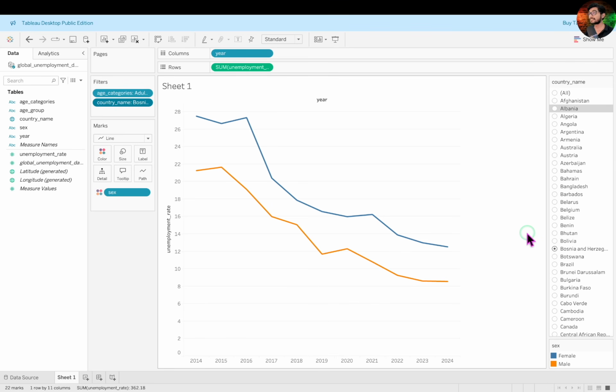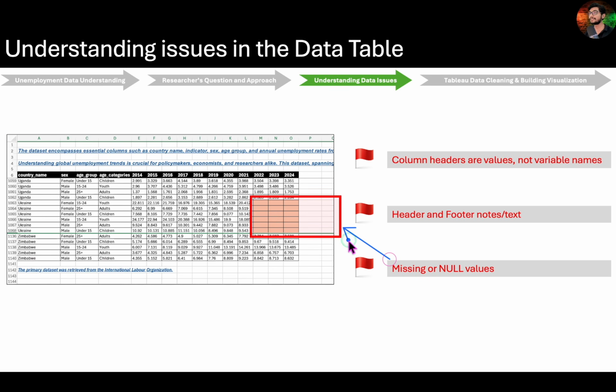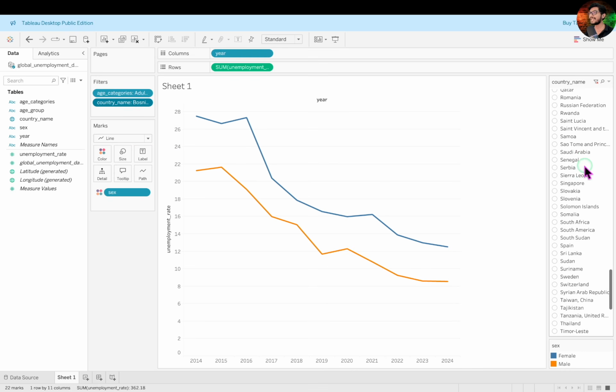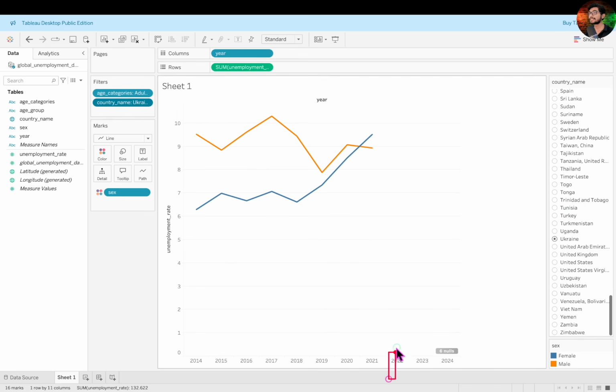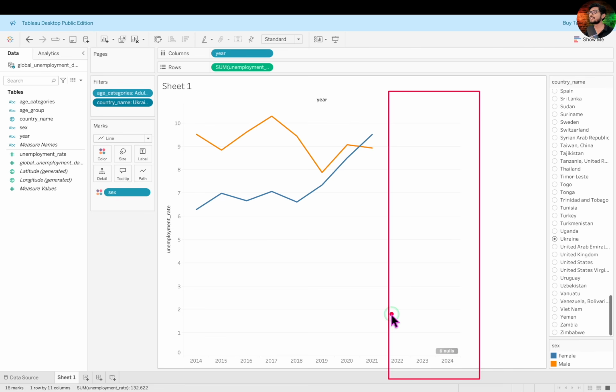Now, before we give this visualization its final aesthetic touch, let's address the last remaining data issue. Remember how some countries, like Ukraine, had missing values for unemployment rates starting from 2022 onwards? Let's fix that too. To see this issue in action, scroll down in the country filter and select Ukraine. You'll notice that from 2022 onwards, there is no unemployment data for 3 consecutive years. This results in 6 null values, 3 for adult males and 3 for adult females. Tableau also highlights this at the bottom right corner of the visualization.